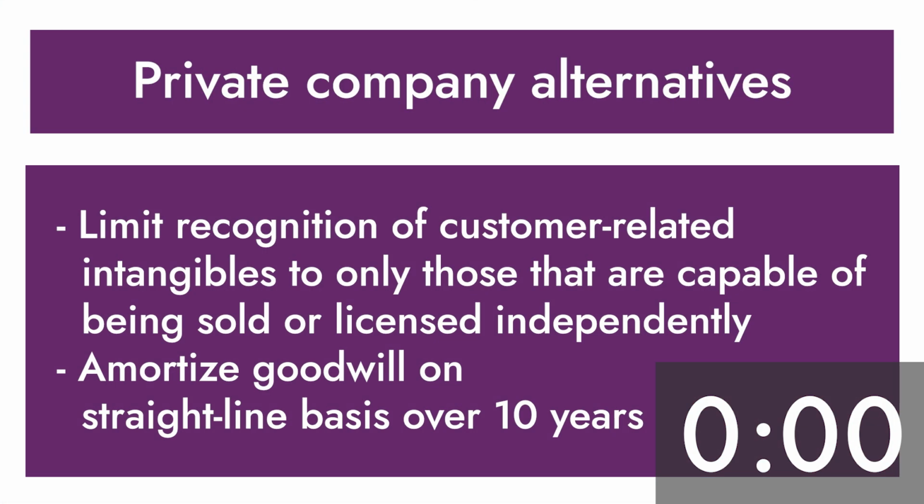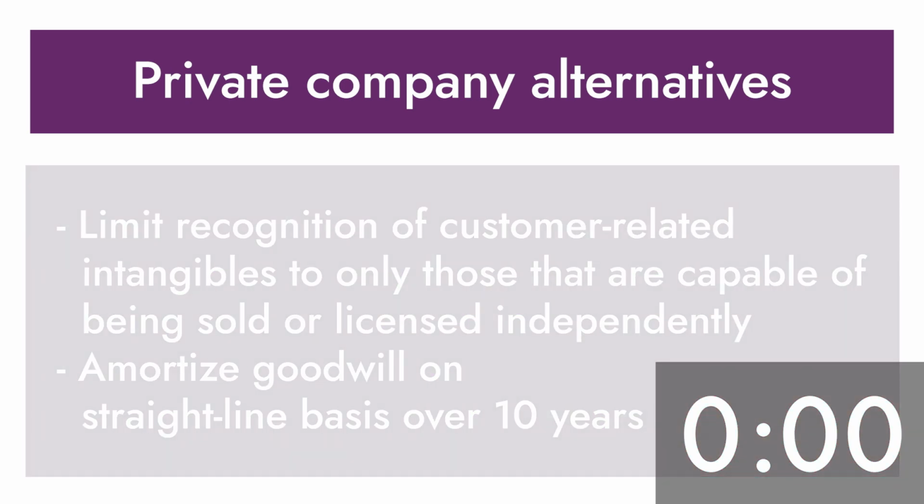And finally, there are some private company alternatives. You can amortize goodwill over 10 years, and you can limit your recognition of customer-related intangibles to only those that are capable of being sold or transferred.